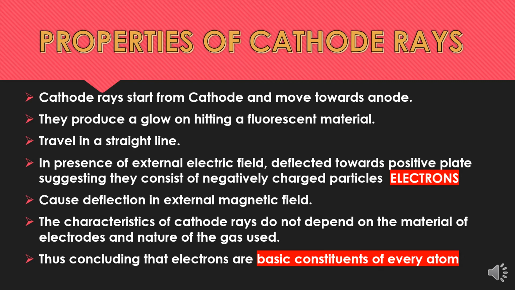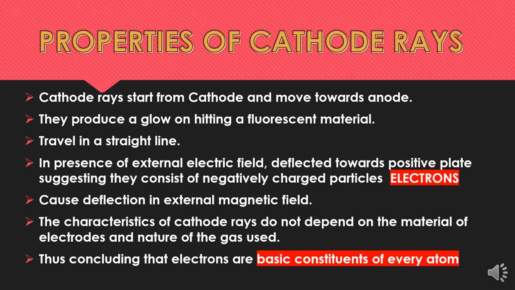In the presence of an external electric field, they are deflected towards the positive plate, suggesting that they consist of negatively charged particles called electrons. They also cause deflection in an external magnetic field. It suggests that they are made up of certain charged particles, because charged particles interact with an external magnetic field and show deflection. And the characteristics of cathode rays do not depend on the material of the electrodes and the nature of the gas used.